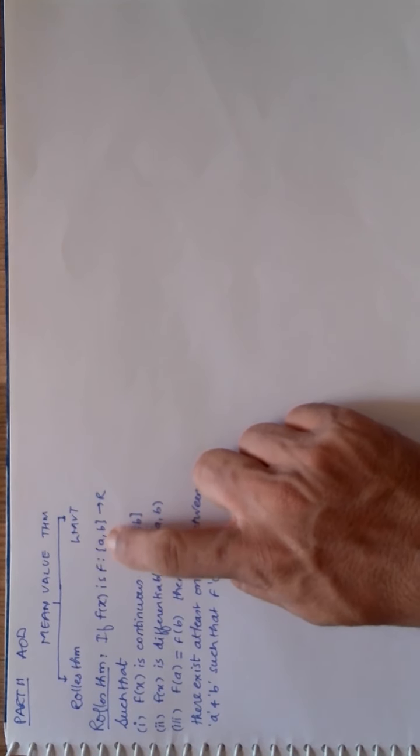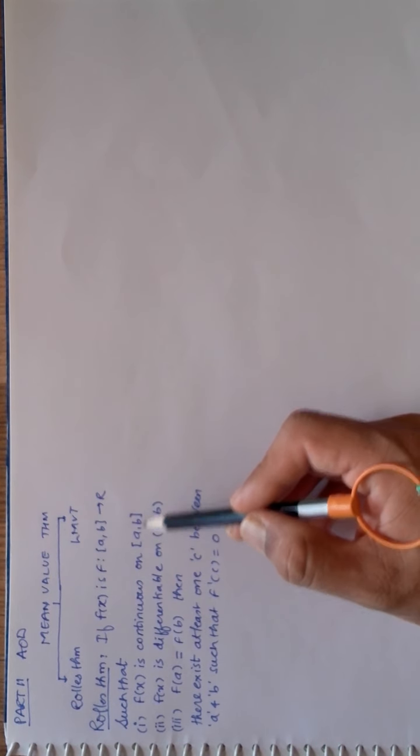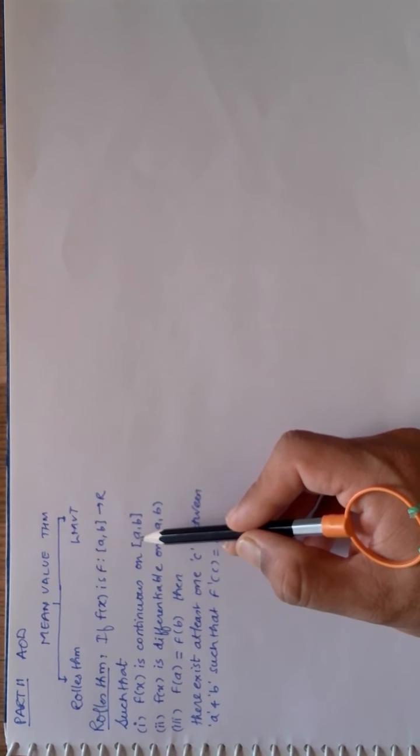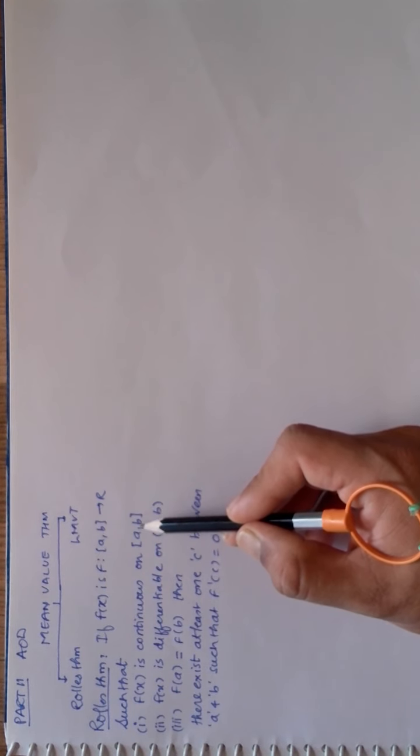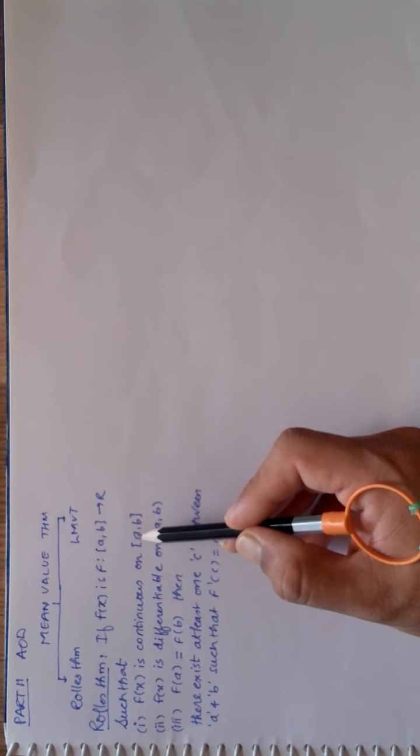function is defined from the closed interval a to b up to real values, such that what it should have, the function must be continuous on the closed interval a and b. That means it must be continuous even at the extreme values. That is, extreme values will be included and it must be continuous even at the extreme values. The continuity can be checked by drawing graph, or certain functions which are already continuous we know already. So you better go through that and remember them.